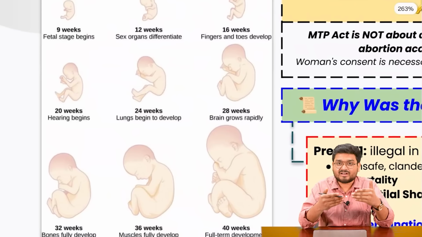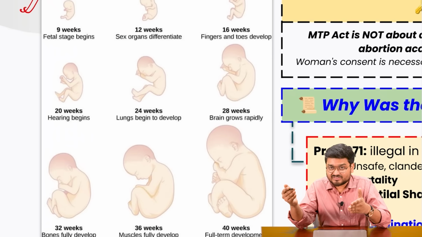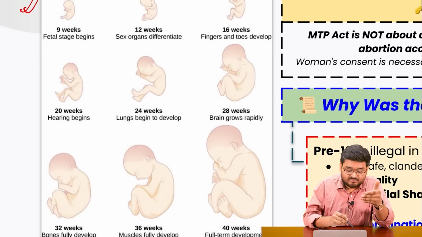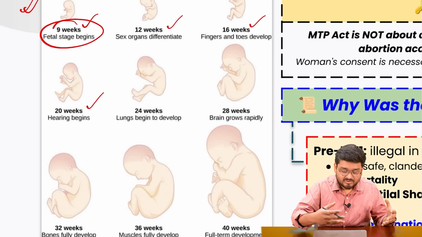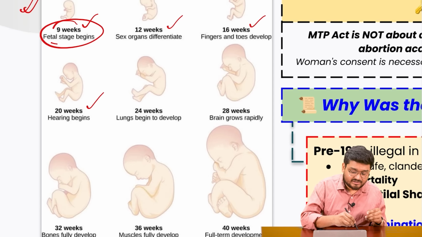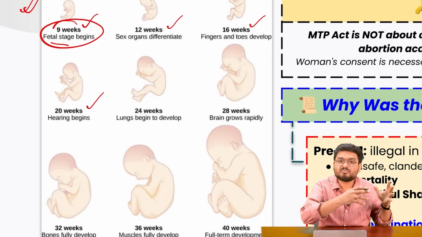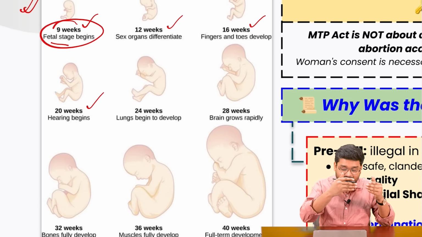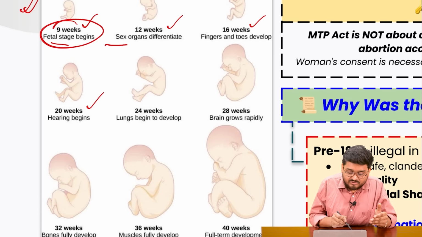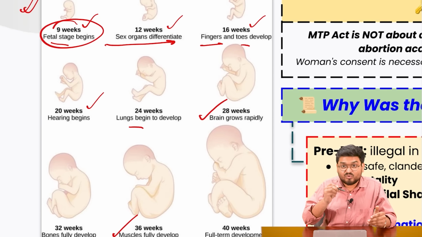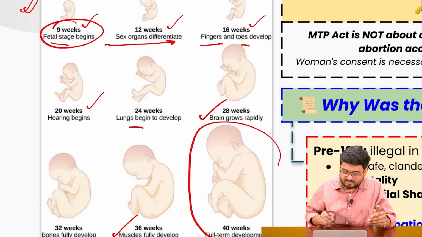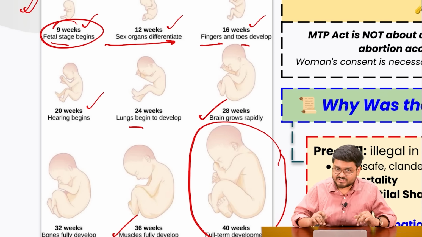In here, you can understand this is the development of the fetus. And the number of weeks, if you can see, these are all the gestational periods. Starting from week 9, it is one of the first periods where we can understand that the fetal stage begins of an unborn child, right? Gradually, if you go on, you see organs, fingers, lungs, hearing, brain development, muscles, bones, and finally full development is achieved in 40 weeks.